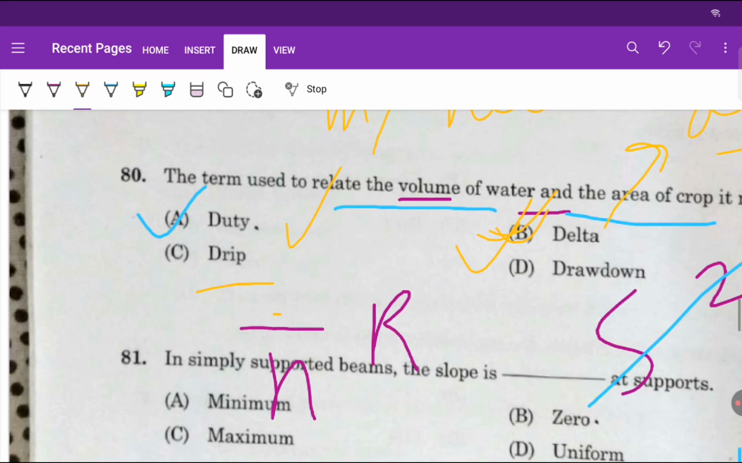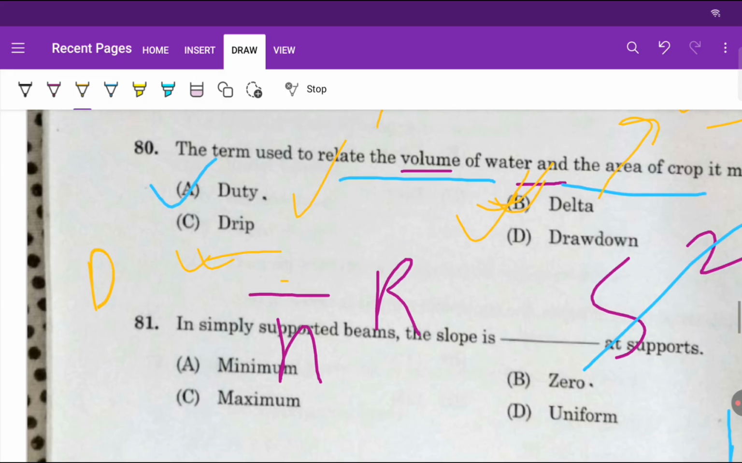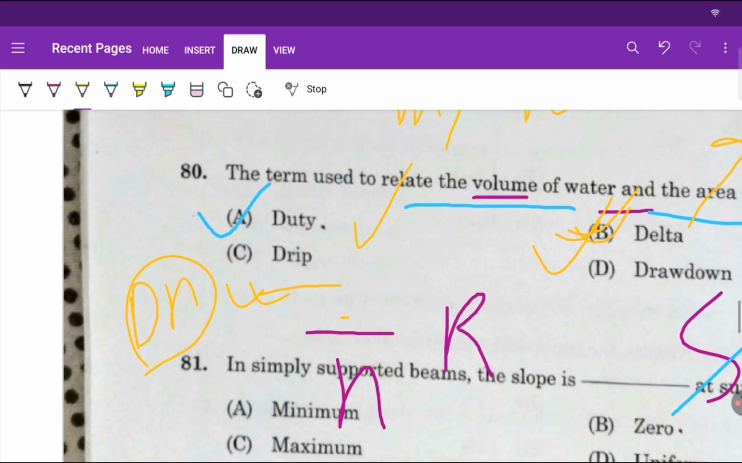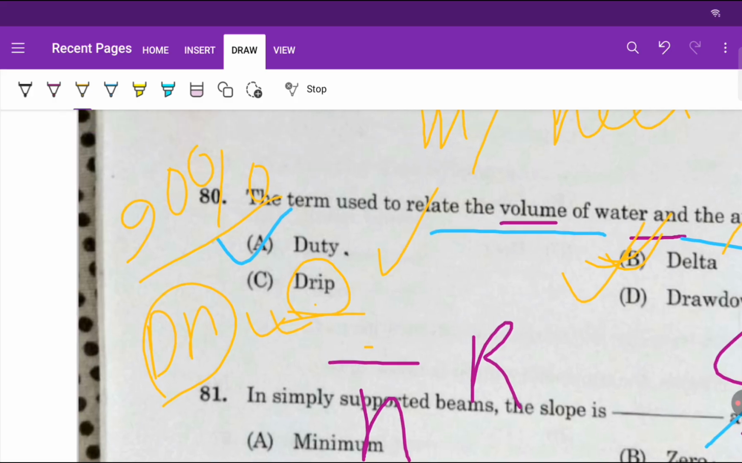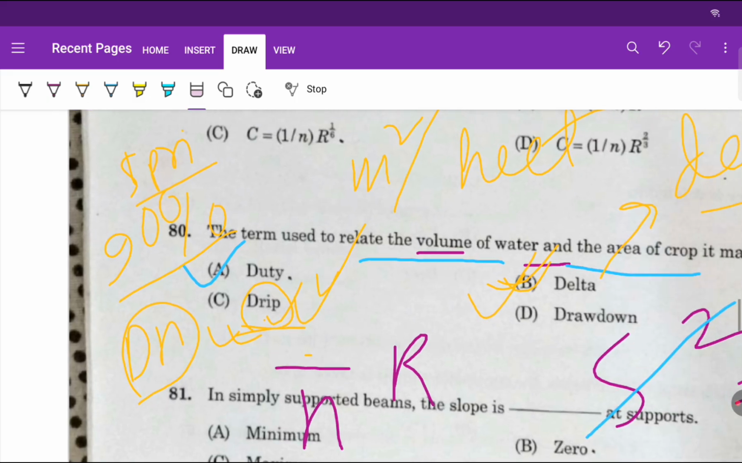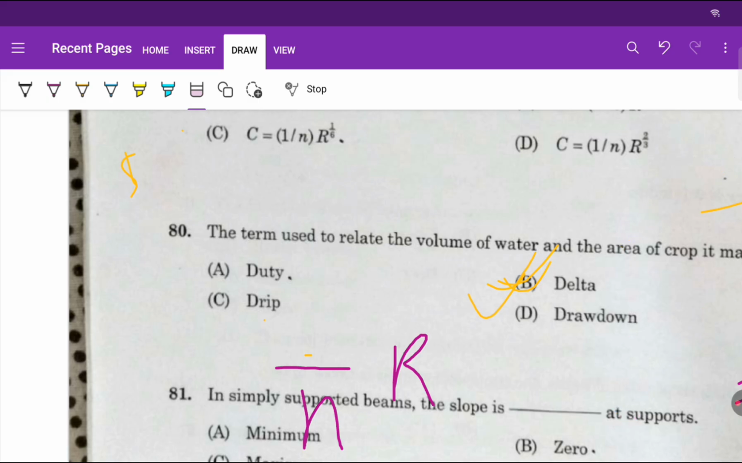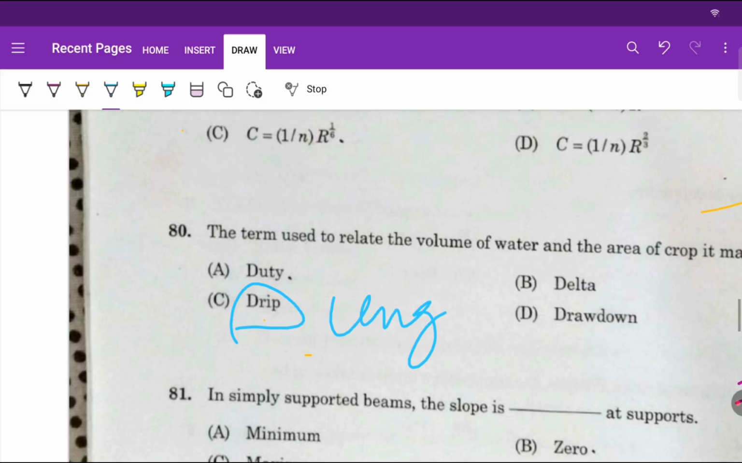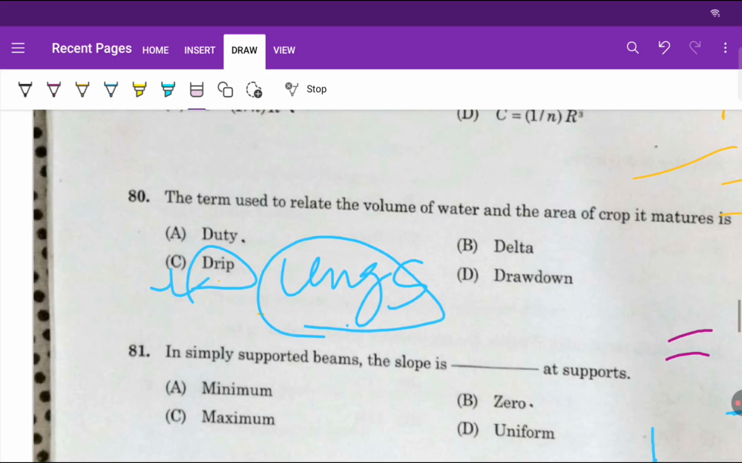Drip is a technique of irrigation. Drip irrigation has maximum efficiency. Remember it, we get maximum water application efficiency, 90%, in case of drip irrigation only. Very, very important. Drip has more efficiency than sprinkler irrigation also. It is an underground, under surface irrigation technique. Remember.